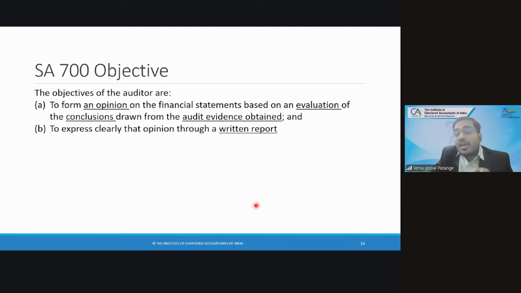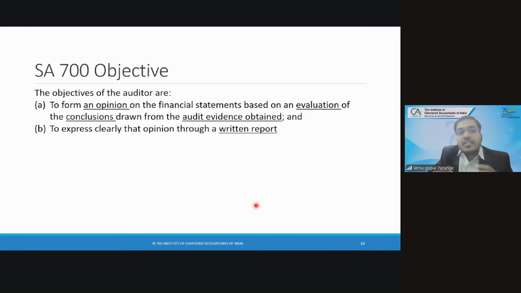Now you should do evaluation. How do you do evaluation? So whether this misstatement, whether this error, whether this mistake, whether this non-compliance, whether this is a misstatement, whether this is material misstatement or not, whether this material misstatement is pervasive or not. So you need to check all those things in evaluation. Once you evaluate, if it is material and pervasive, you will give adverse opinion. If it is material but not pervasive, you will give qualified opinion.